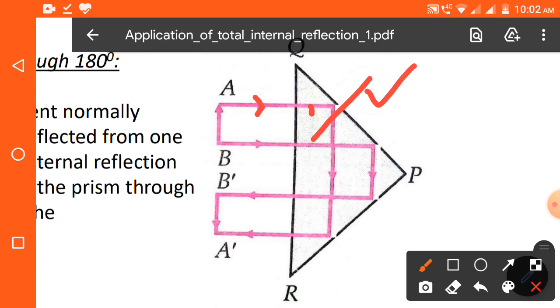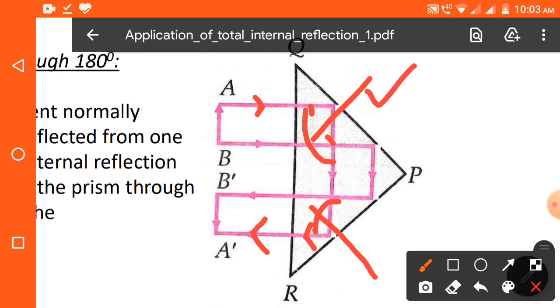greater than the critical angle, that means the ray of light will get reflected by obeying the laws of reflection. Okay, that means i equal to 45, r equal to also 45 degrees, and the ray will get deviated by 90 degrees over here. Then it approaches the face PR, and at the face PR also the same thing, total internal reflection. Then it gets reflected and the ray will approach the face QR again, and at the face QR, see, the ray is getting incident normally. That means the ray will get refracted, but normally, i equal to r equal to 0.